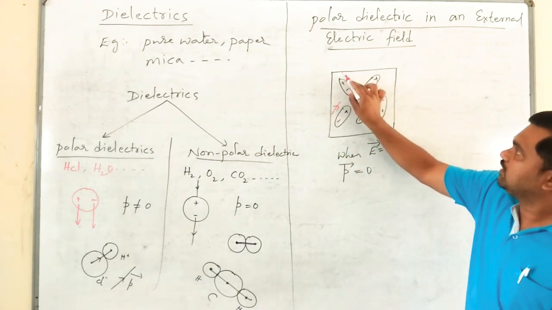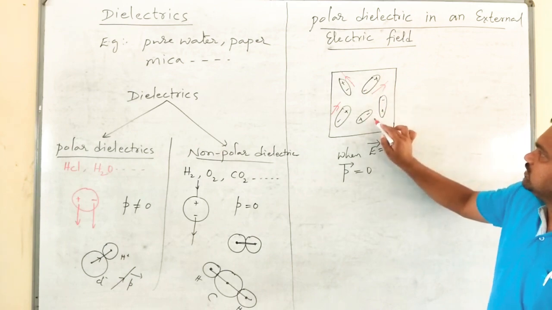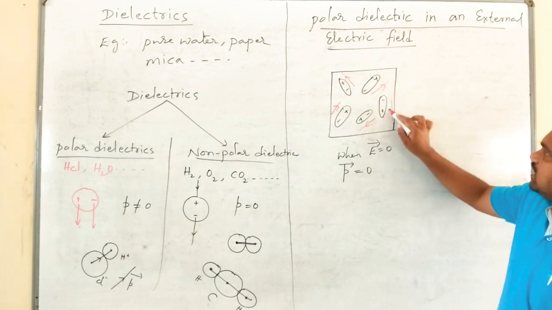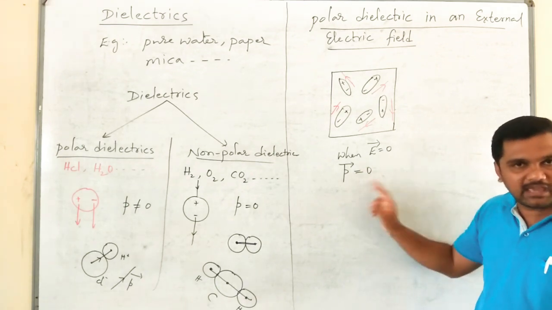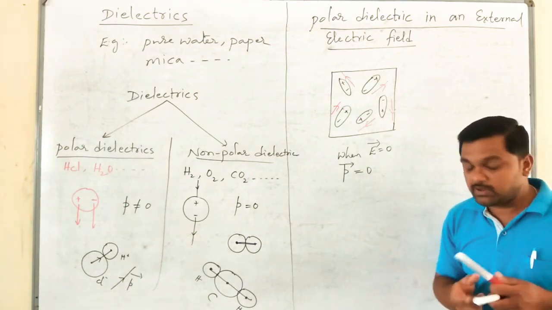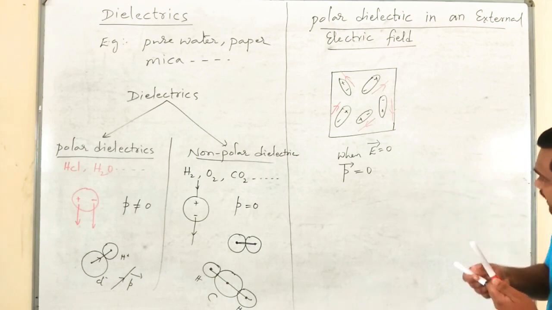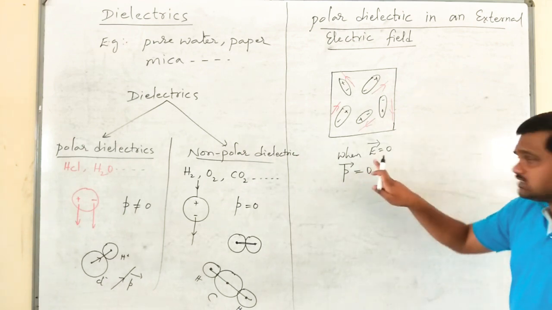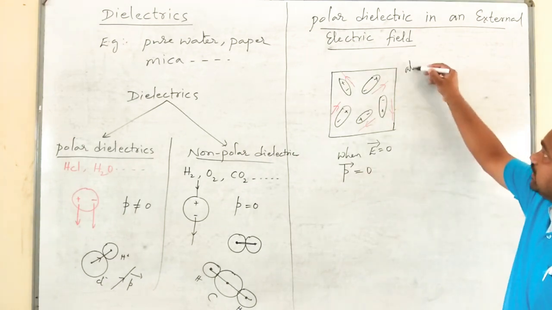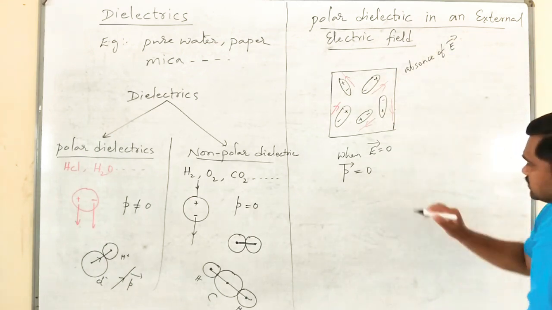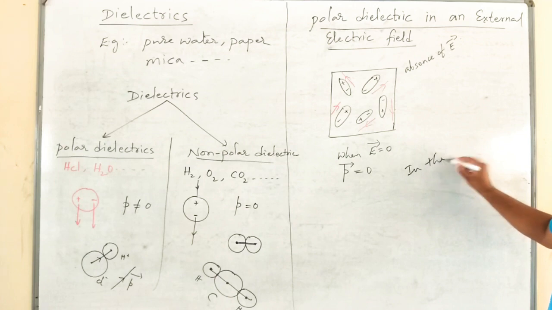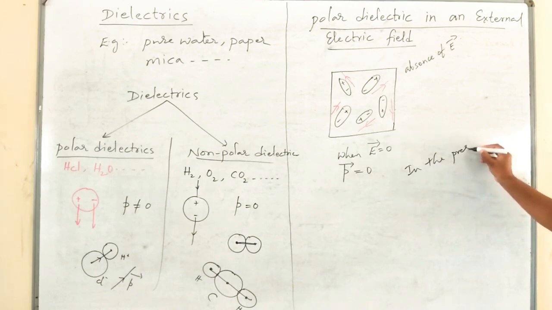Take a look at these directions. Due to this arrangement, the net electric dipole moment will be 0. Please remember, this is in the absence of electric field. Now, what happens in the presence of electric field?